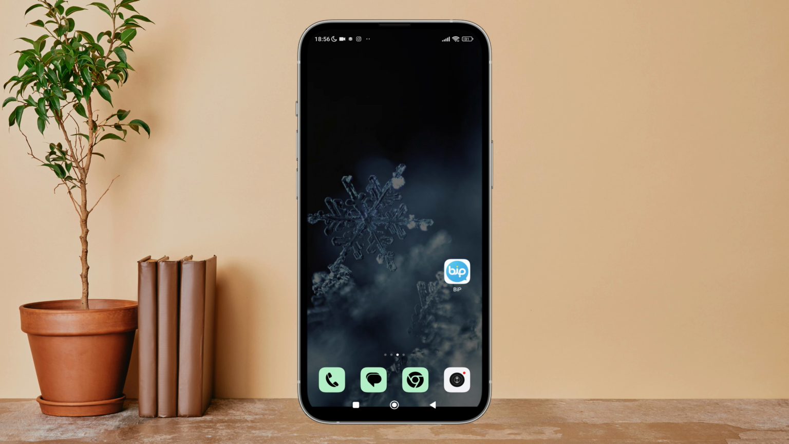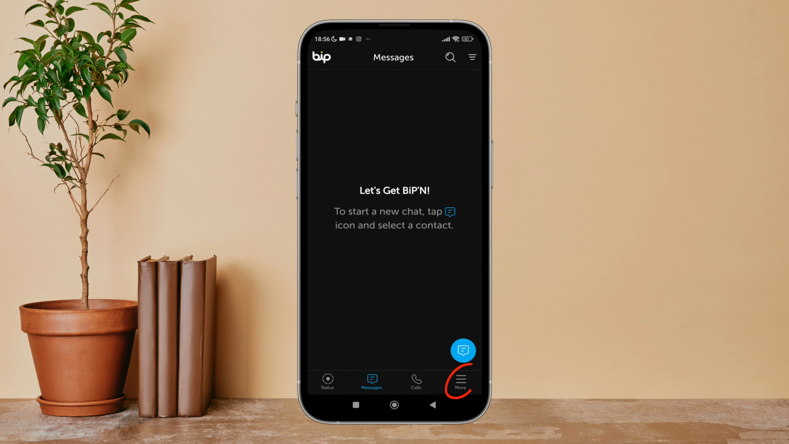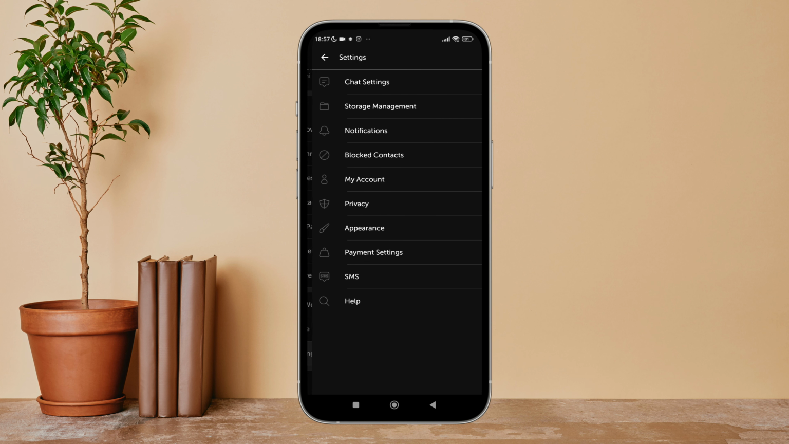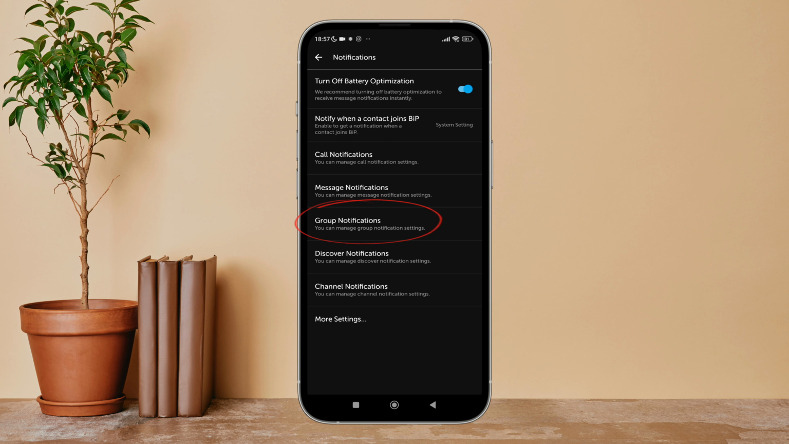Firstly, open VIP app in your device, then tap on three lines icon. Next, tap on settings. After that, tap on notifications. Then tap on group notifications.